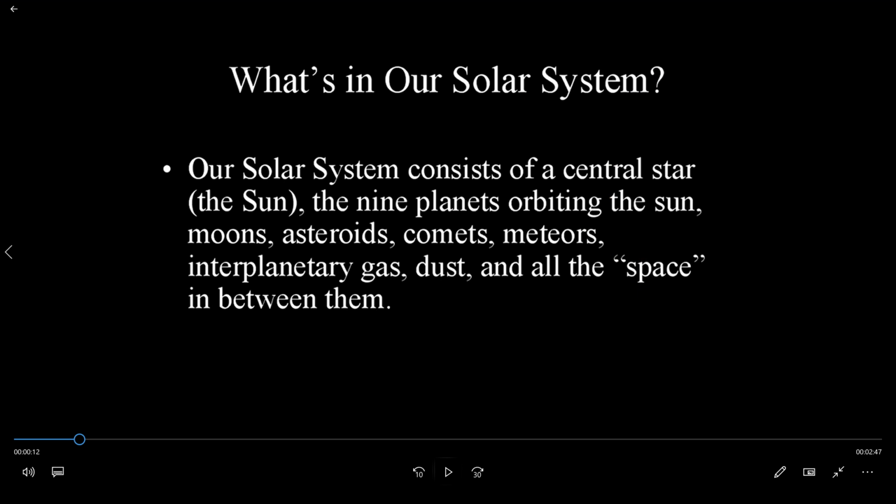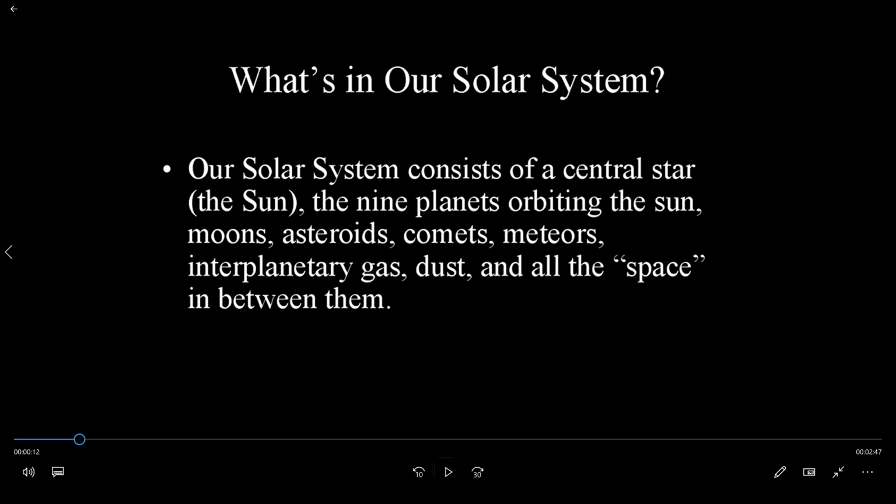Central means the central position, the Sun. And the 9 planets are orbiting the Sun, moons, asteroids, comets, meteoroids, interplanetary gas, that is dust, and all the space in between them.